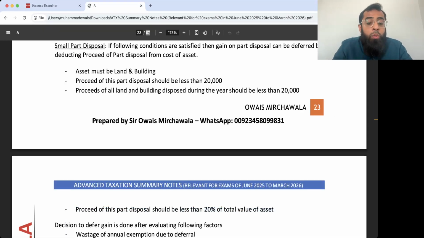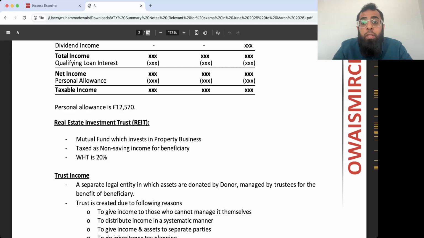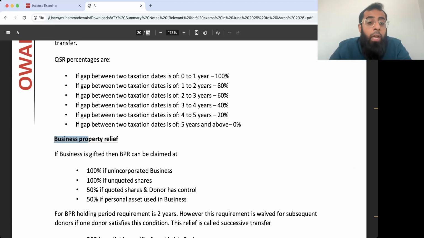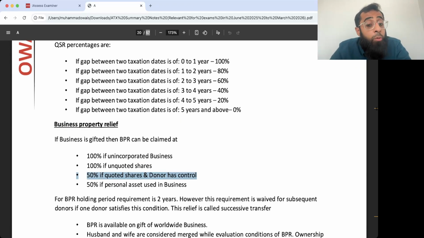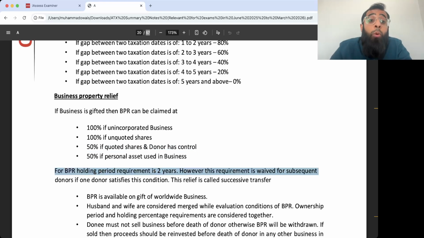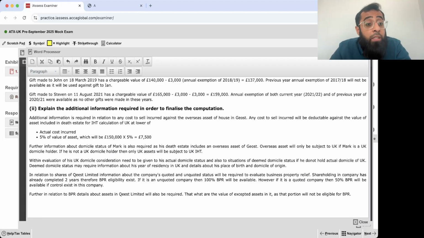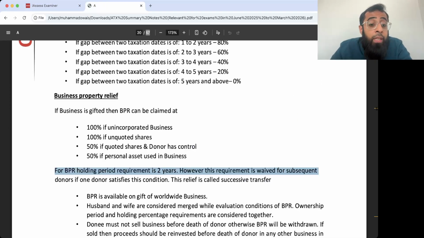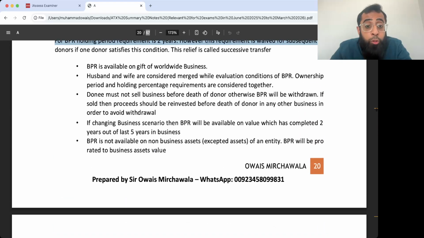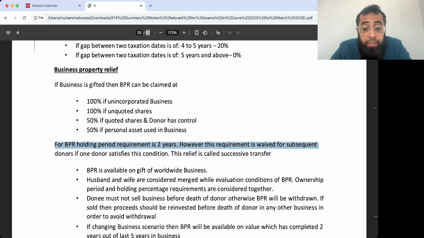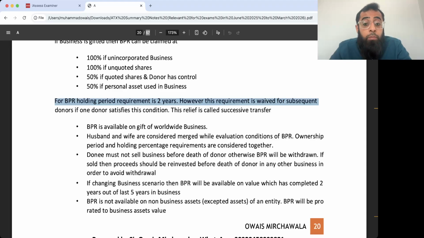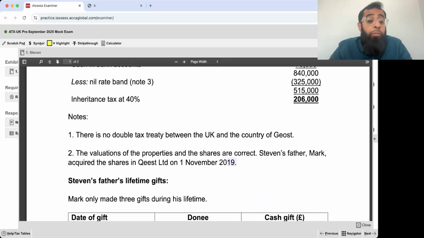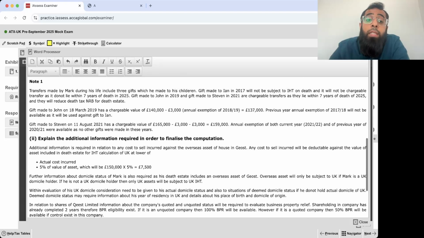Now, if you simply go to the summary notes and search business property relief, BPR: 100% on unquoted shares, 50% on quoted shares if donor has control, 2-year holding requirement, that was already satisfied because these shares were purchased in 2019. Then no BPR on the excepted asset portion. If there are excepted assets within the company, excepted assets means which you are not using in the business.